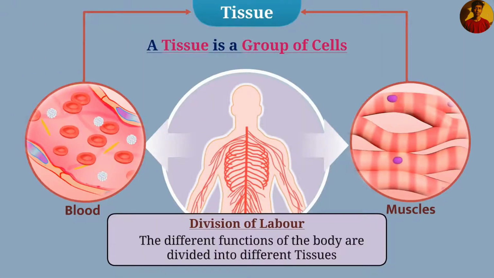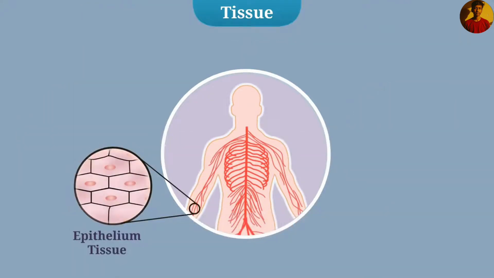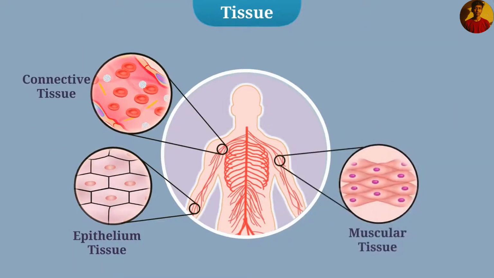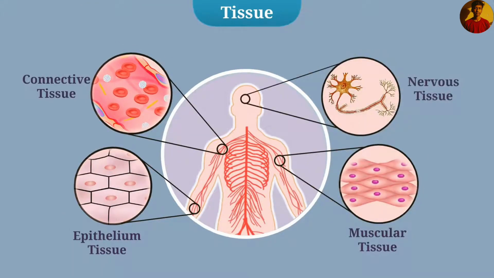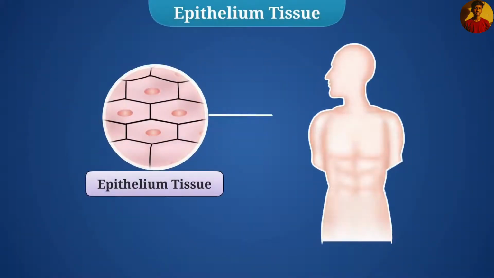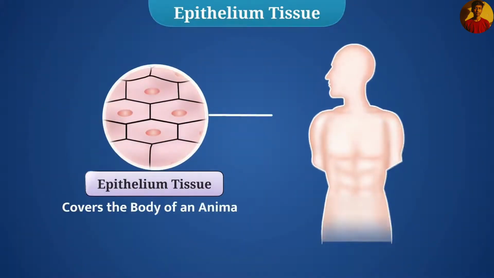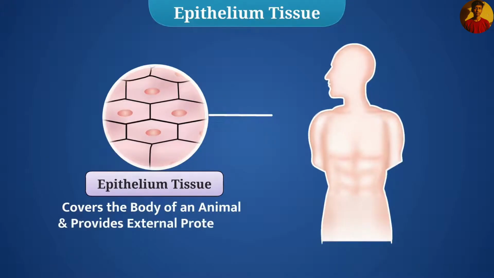Animal tissue is classified into epithelium tissue, connective tissue, muscular tissue, and nervous tissue. Now, let's understand the epithelium tissue of animals in detail. Epithelium tissue is the tissue that covers the body of an animal and provides external protection.